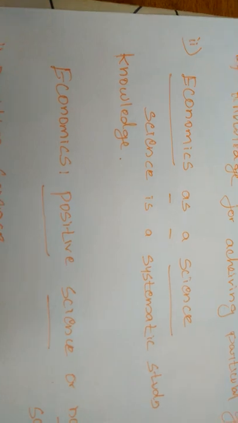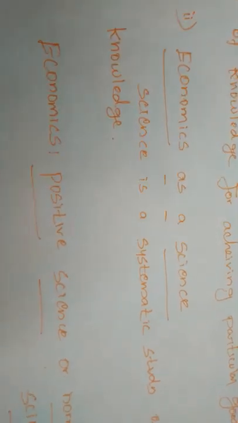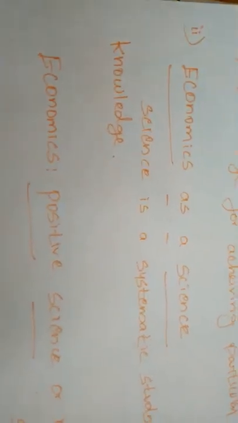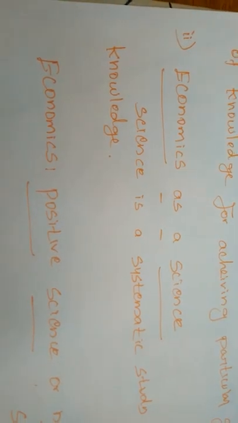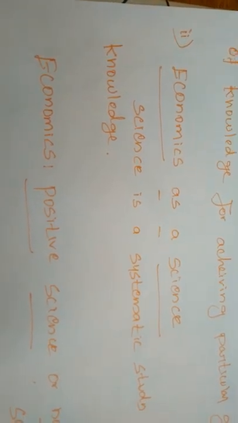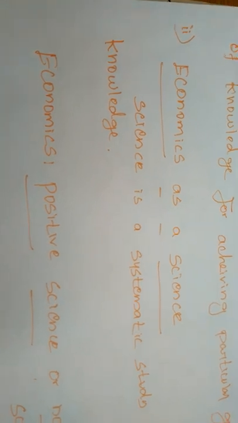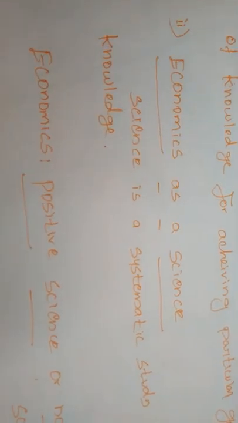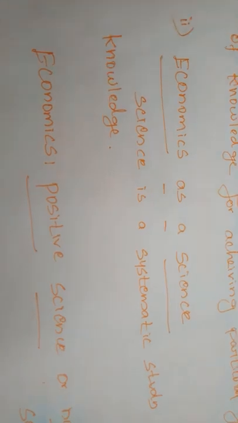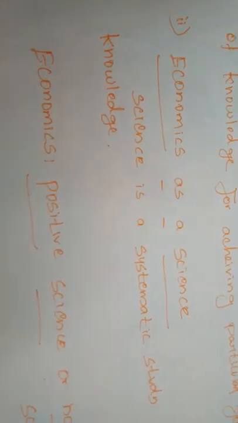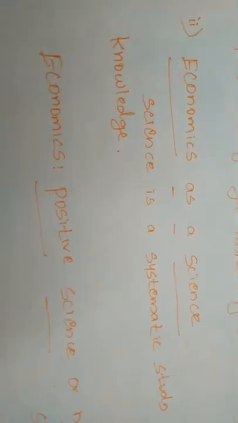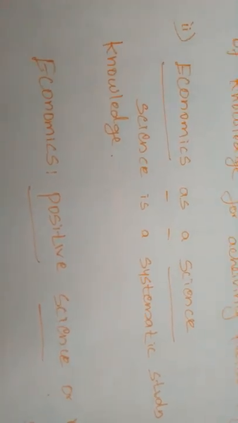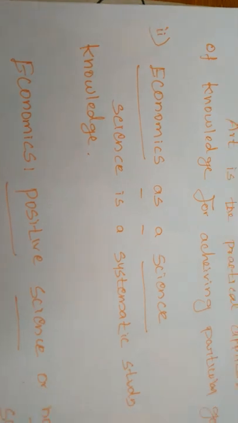And not only that, in science, all the future predictions or experiments made by scientists are accepted universally. In economics also, many of the laws and theories are universally accepted. So all these laws in economics are also universally accepted.